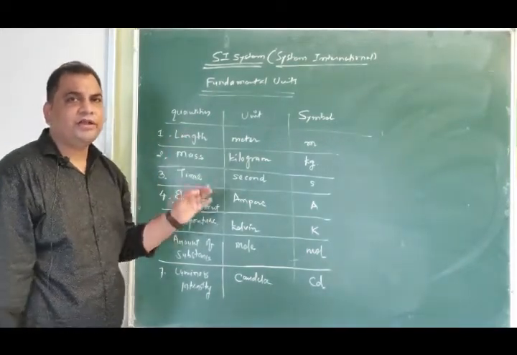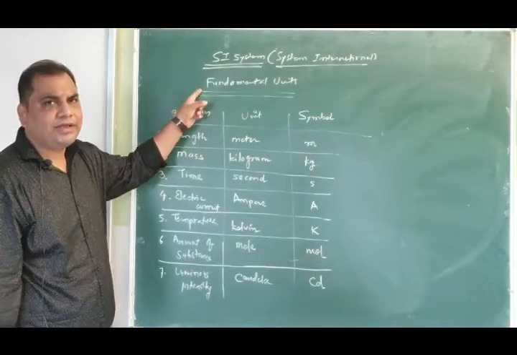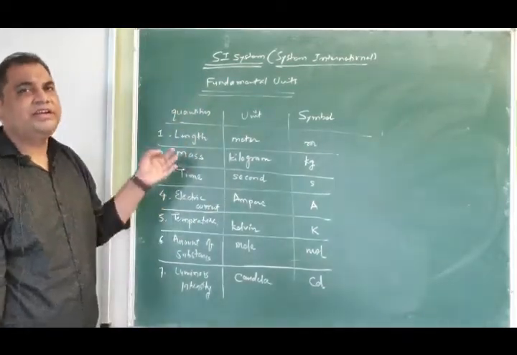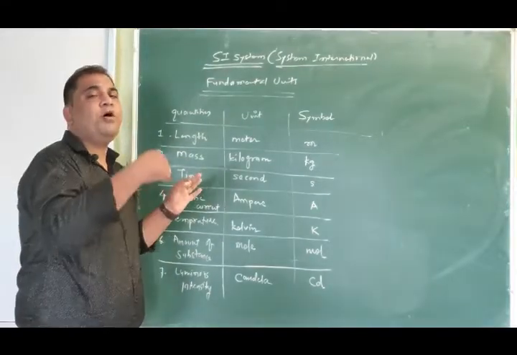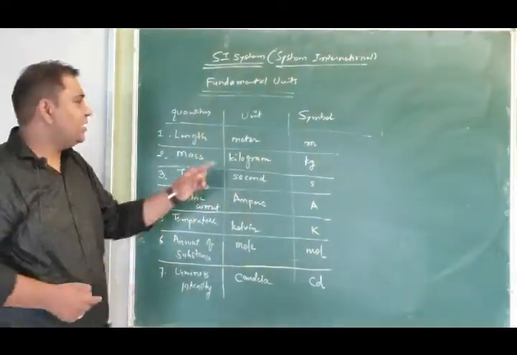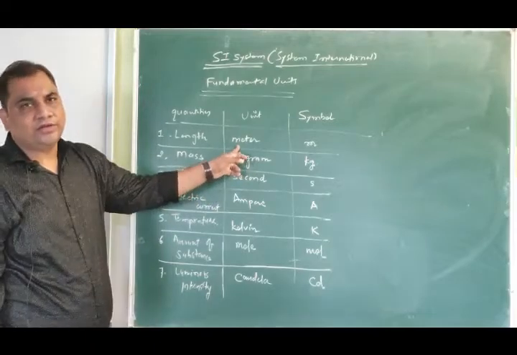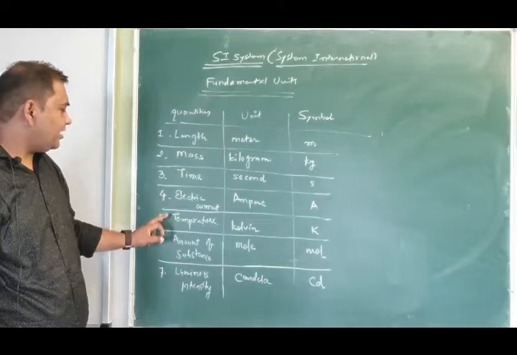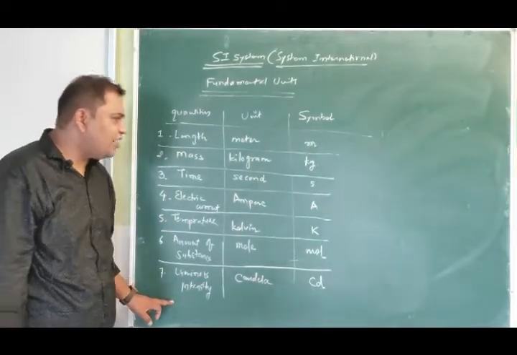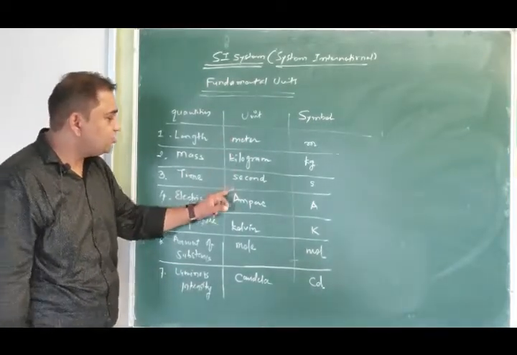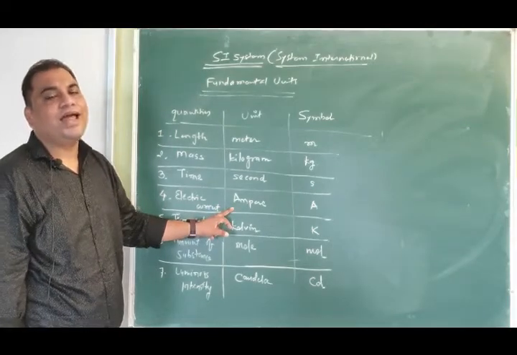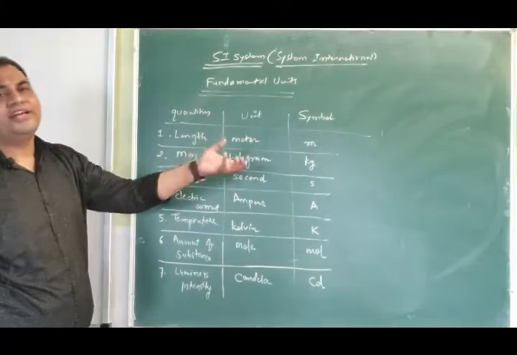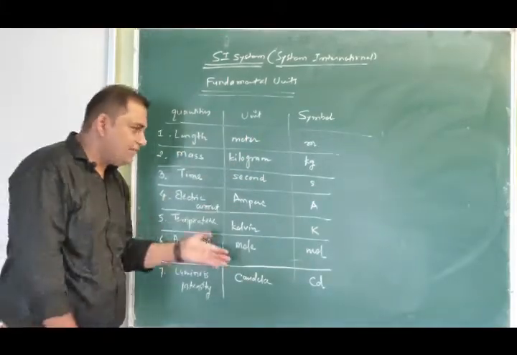Fundamental quantities in SI system are those quantities for which we do not require help of other quantities in order to define their unit. So for length, mass, time, electric current, temperature, amount of substance, and luminous intensity, these units are self-reliant. They don't require other quantities' help in order to define them.